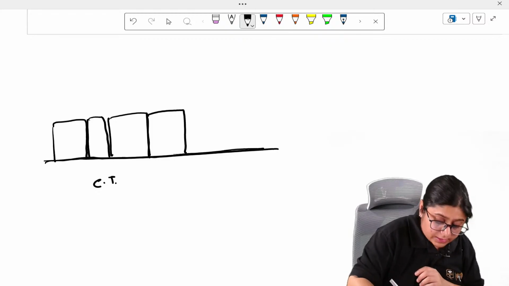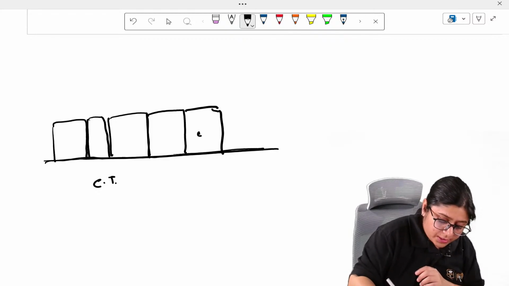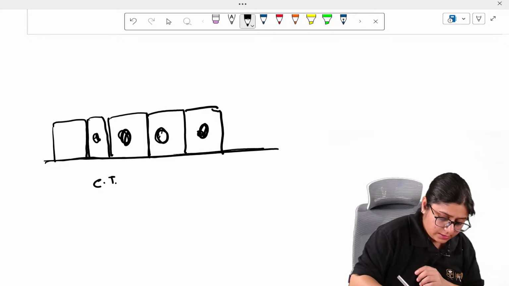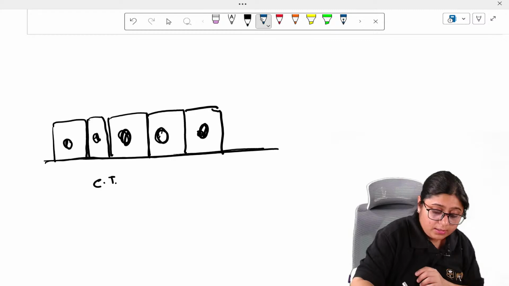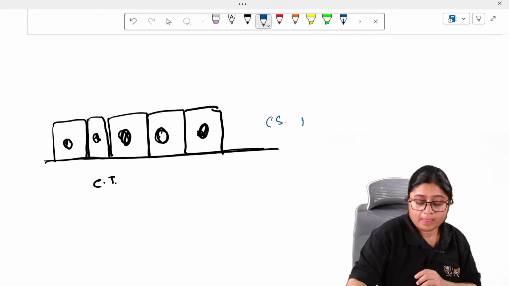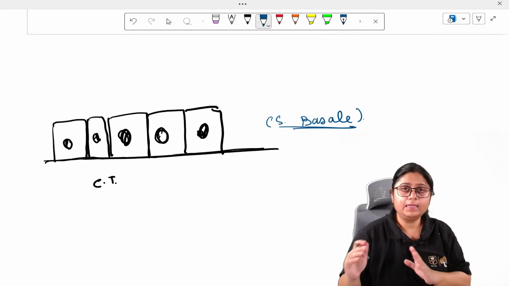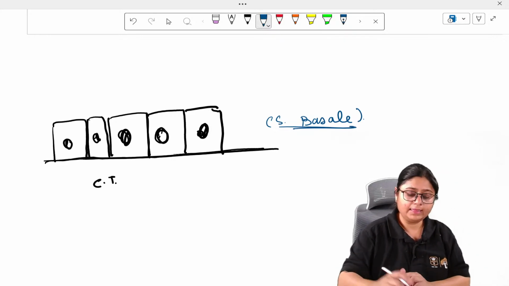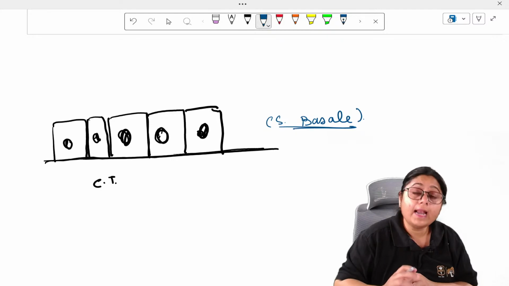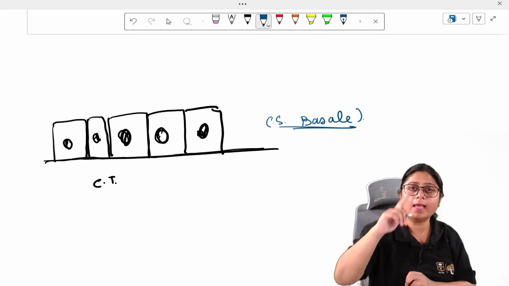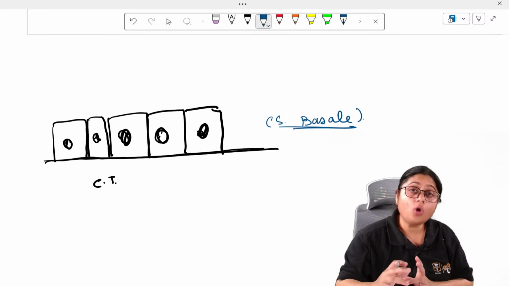We will be studying this also. So these tall columnar cells located at the base form the stratum basale. This layer is called the basal layer or stratum basale, and the cells here are keratinocytes. One cell is called one keratinocyte. These are tall columnar cells.